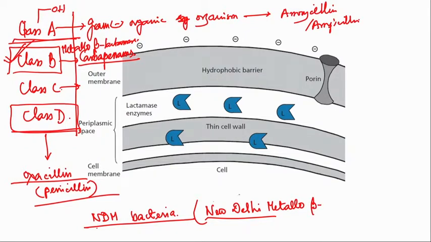So, any NDM strain, it could be Klebsiella pneumoniae, Klebsiella is the one which is very dangerous, it causes pneumonia, and they are now becoming very difficult to treat because of this NDM producing or NDM harboring bacteria. What is NDM? New Delhi metallo beta-lactamase.